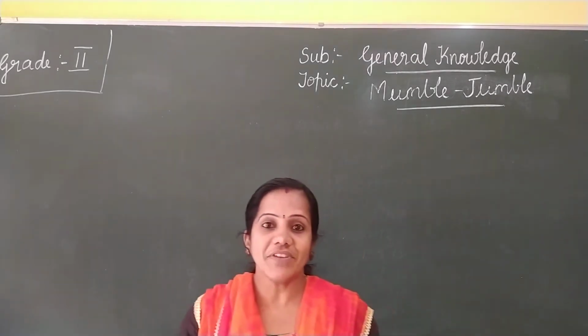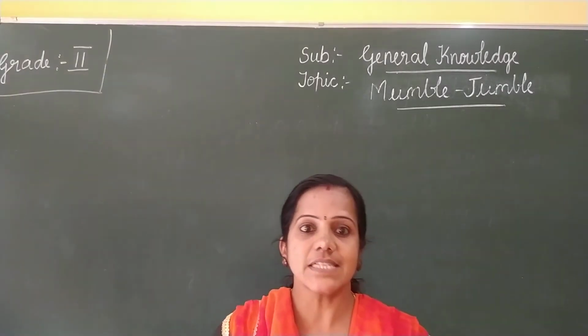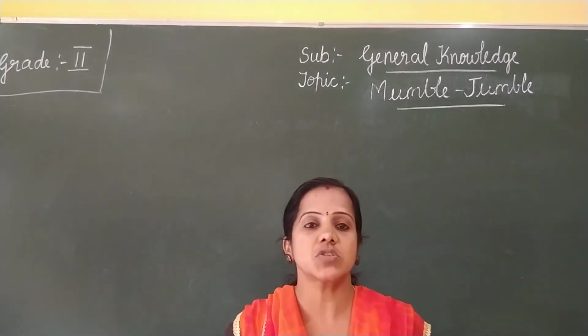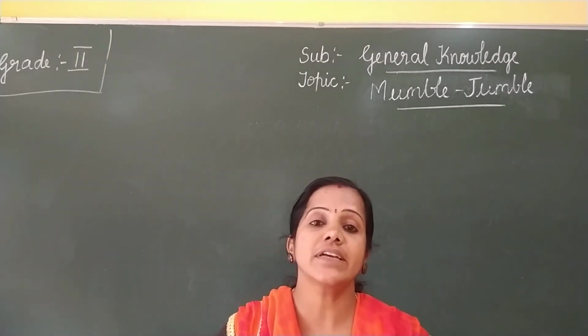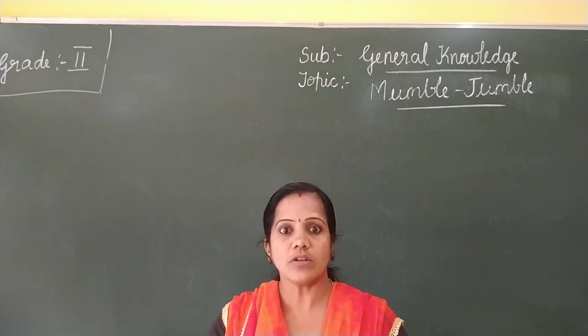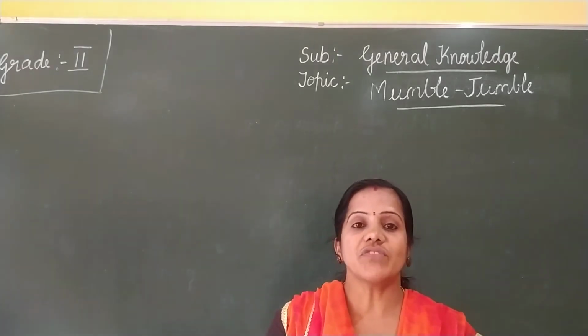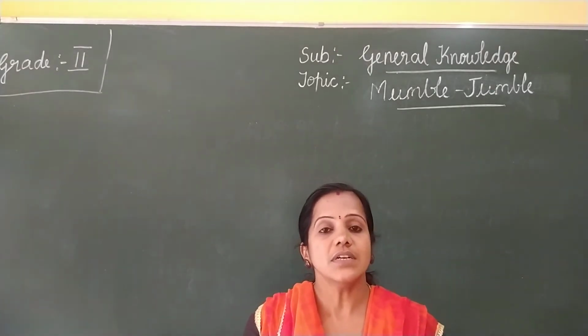So children, now we have completed lesson number 7, Aesop's Fables. Fables are short stories. The main characters of the story will be animals and there will be a moral to these stories also. So we have learned some of the morals of the stories also.